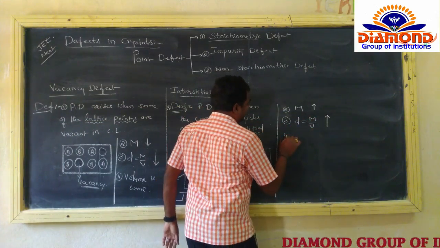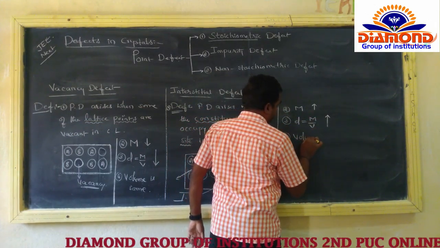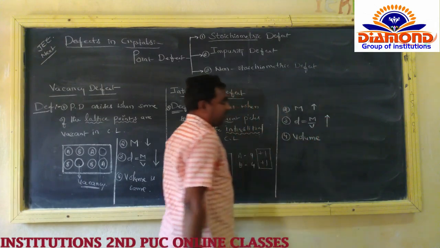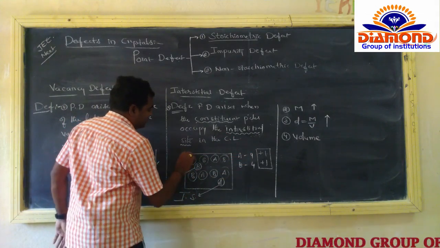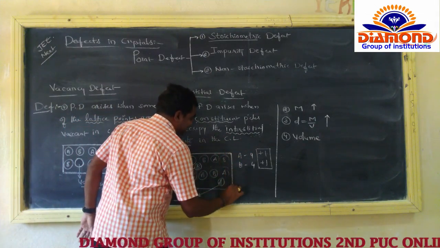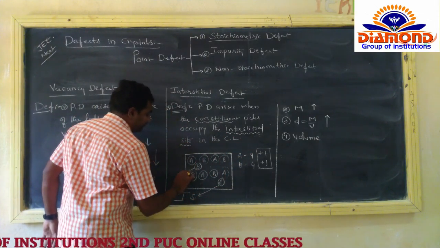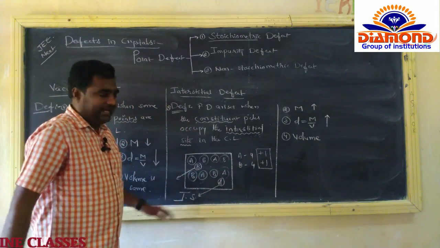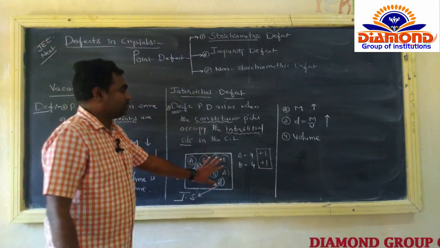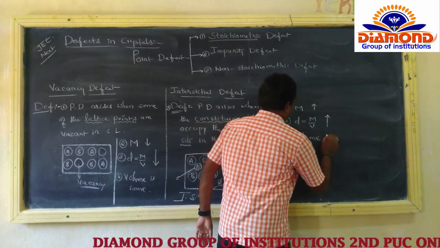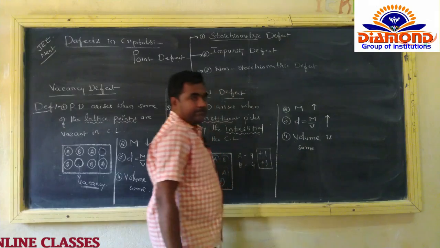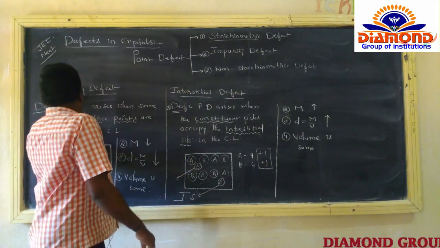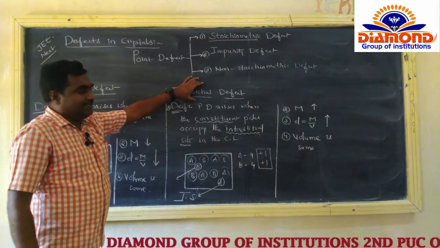Then what about the value? So here the value, if you observe, is there any change in the value? Right, there is no change in the value. The value is the same. So it is about the vacancy defect and the interstitial defect.